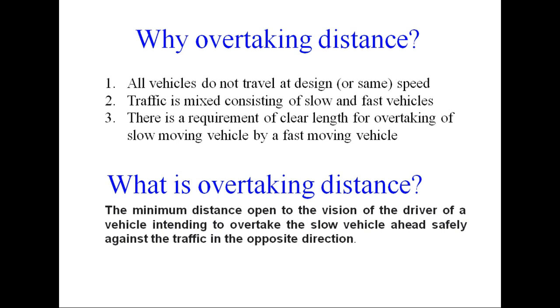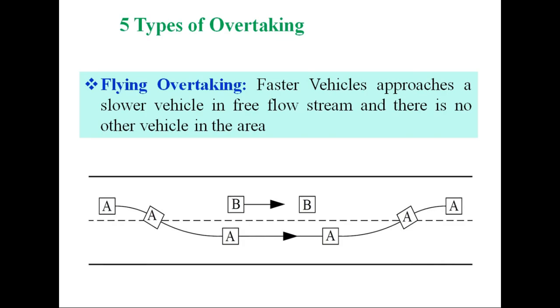There are 5 types of overtaking which are possible. The first is the flying overtaking. When the faster vehicle approaches a slow moving vehicle and there is no vehicle in the opposite direction, that is called a flying overtaking. Here the vehicle does not reduce its speed. It continues at the normal speed, that is the design speed of the road. It overtakes vehicle B, and after completing the overtaking operation it comes back to its original lane, and there is no opposing vehicle during this period. This type of overtaking is possible only when traffic volume on the road is very low.